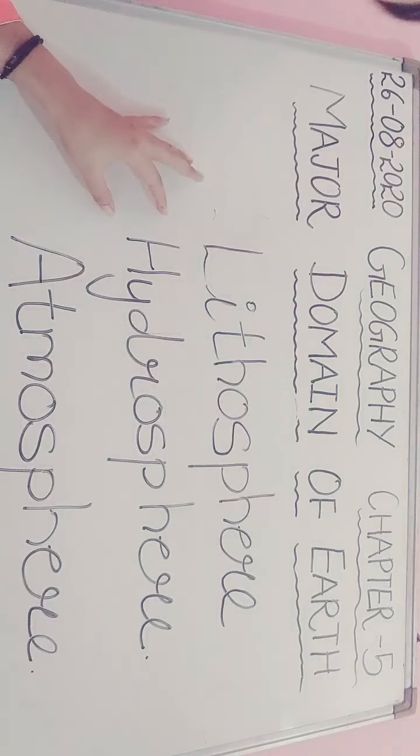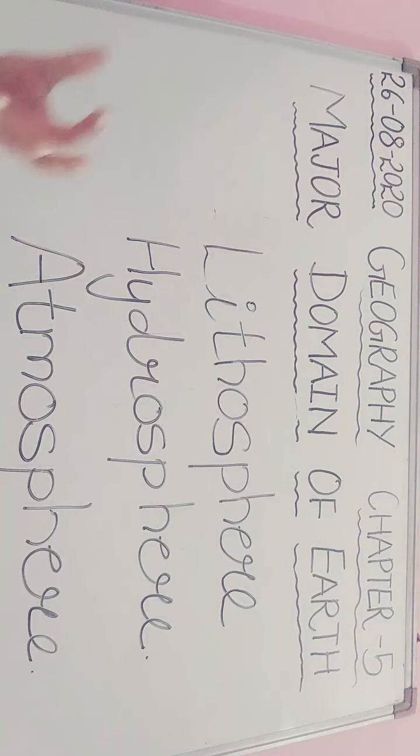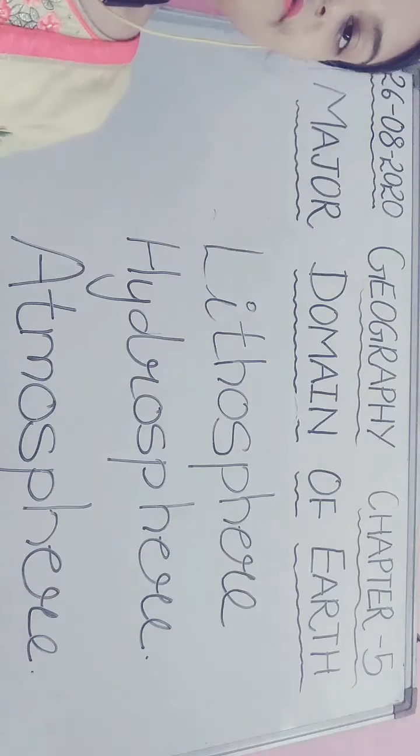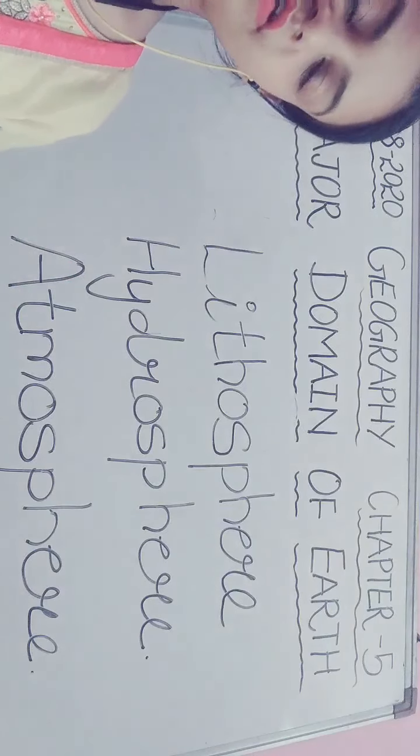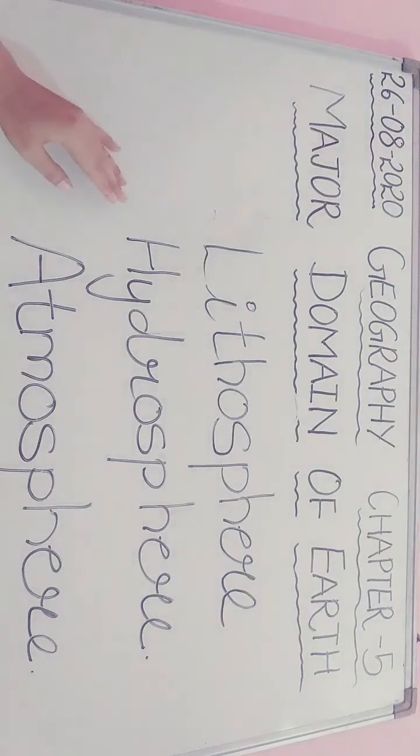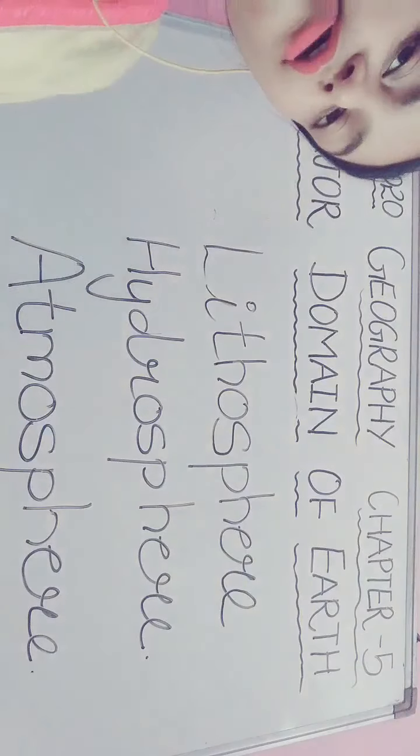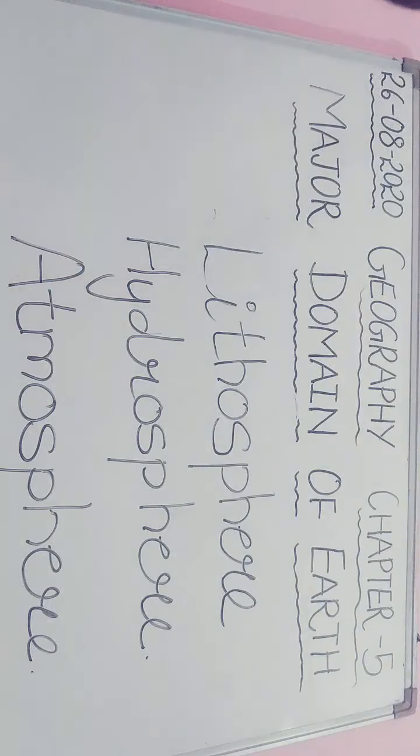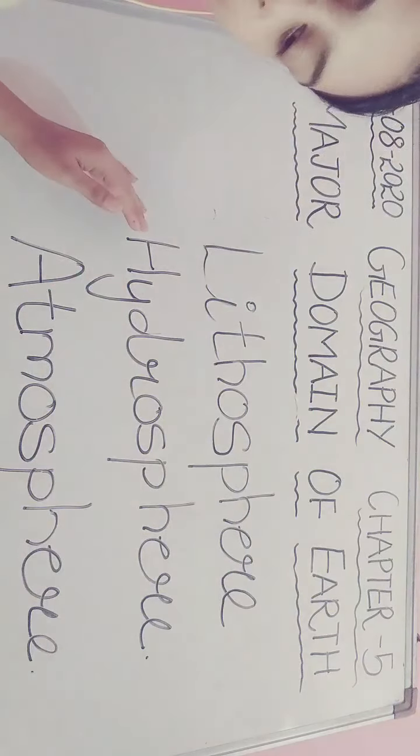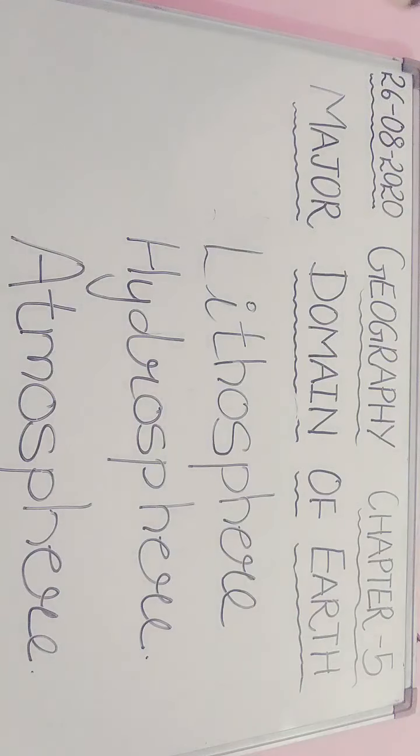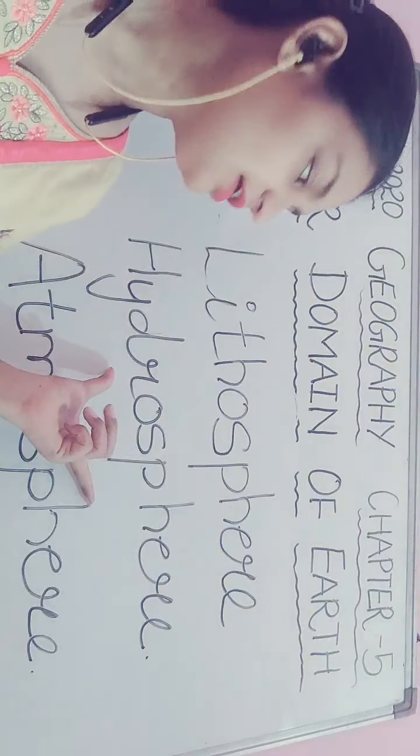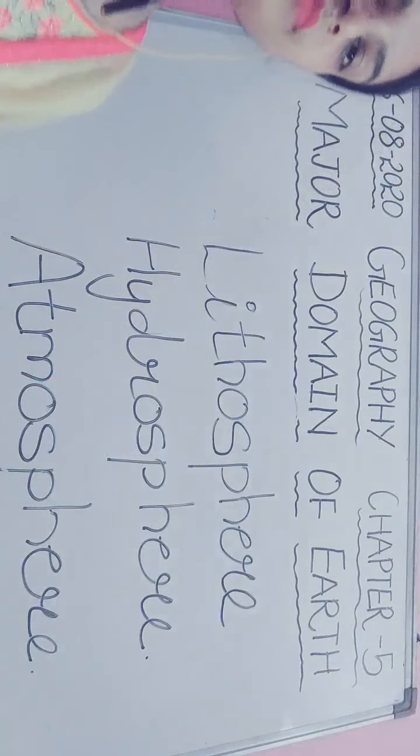Now, what is hydrosphere? We know that water covers a very big portion of the earth's surface, and that portion is known as hydrosphere. Now, the hydrosphere also comprises water in all the forms, whether it is in the form of ice, in the form of water or water vapors also. So all that will come in the hydrosphere.